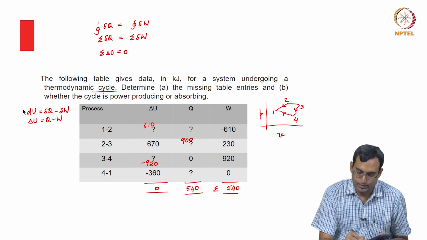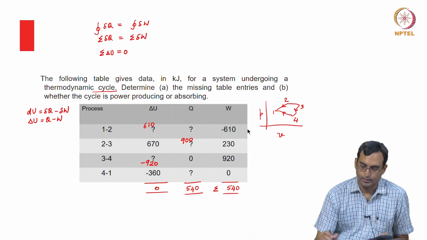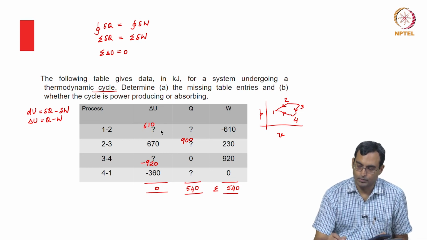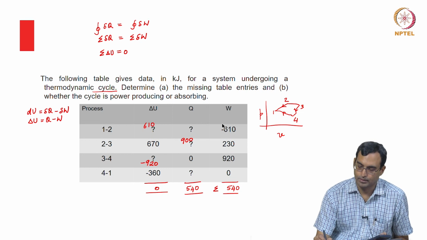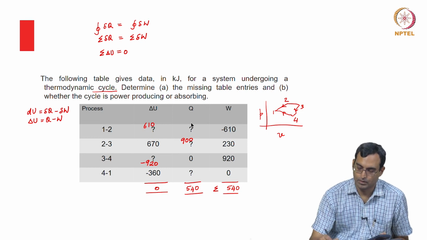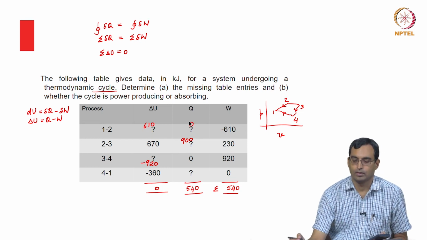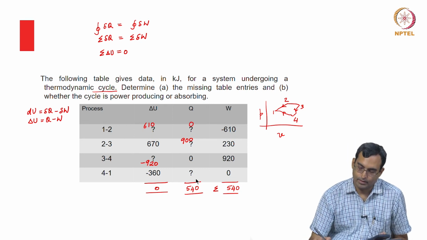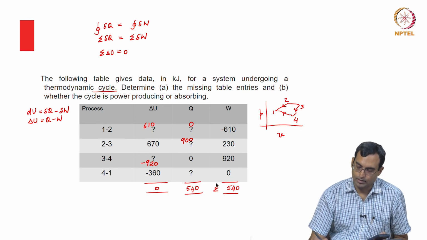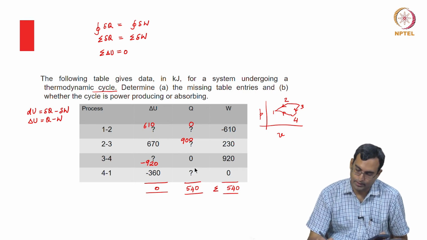Now, I can apply this for this row here. So, delta U should be Q minus W. So, Q is essentially delta U plus W, delta U plus this value, which means this is 0. And now I can sum up these two and look at it. Yes.